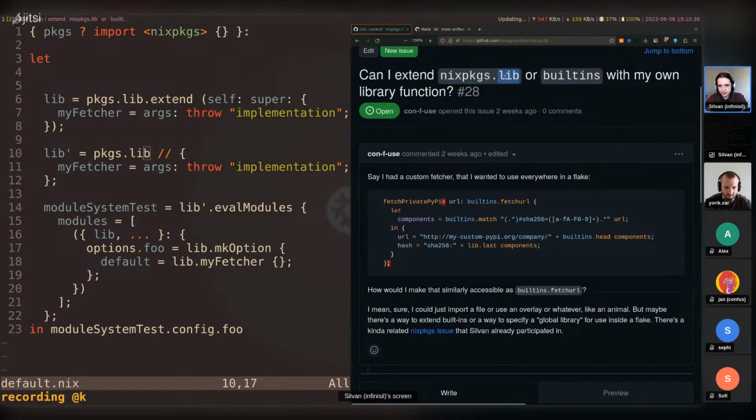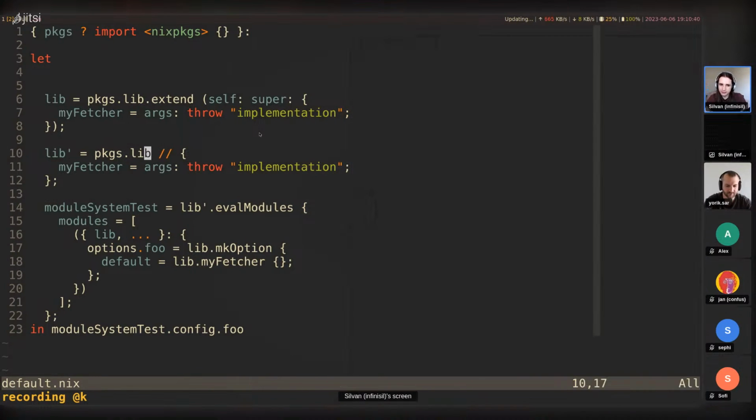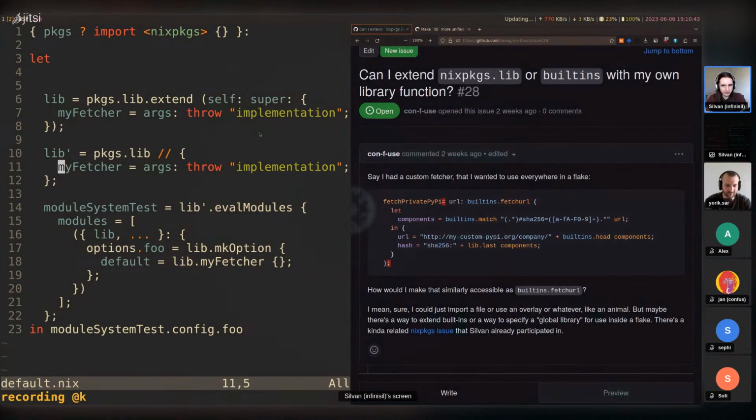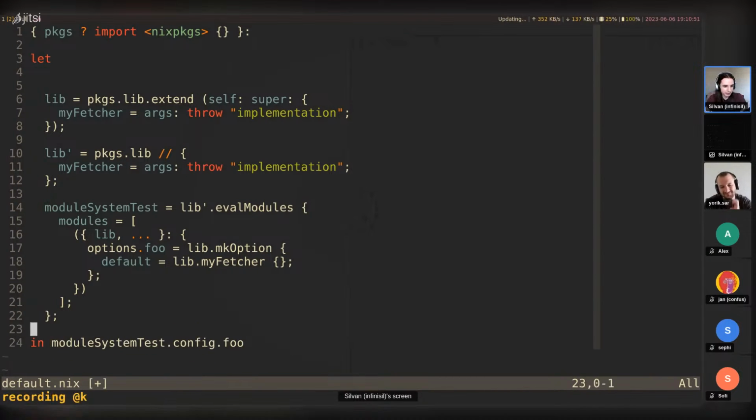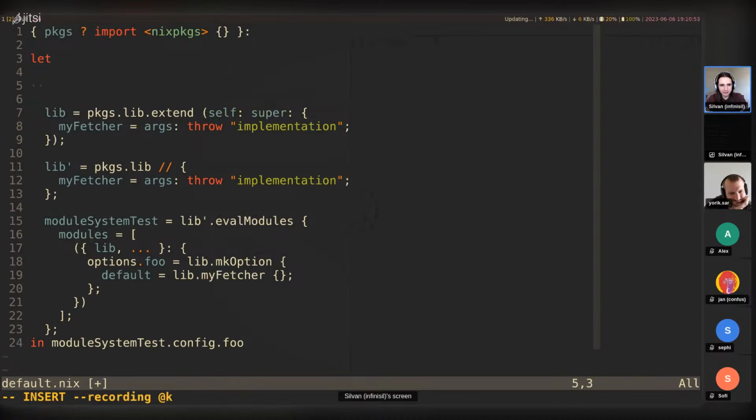So yeah, this is how to extend nixpkgs.lib. What about builtins? Well, the answer is no to that question, but there are some ways of getting around it. One way is to say, well, we can just redefine builtins. At the top of our file here, we could say builtins is equal to the original builtins, which in this case doesn't work. Let's try it out.